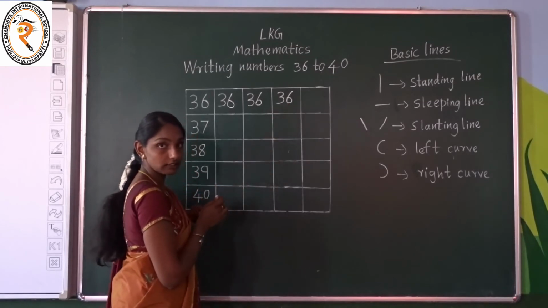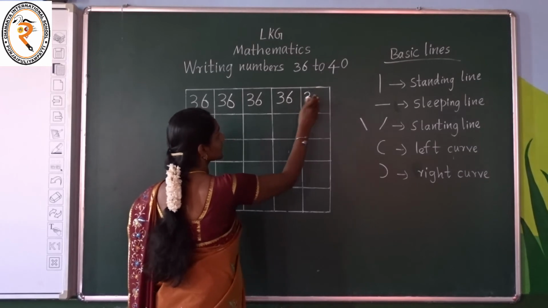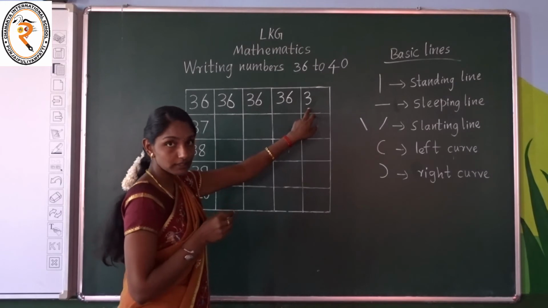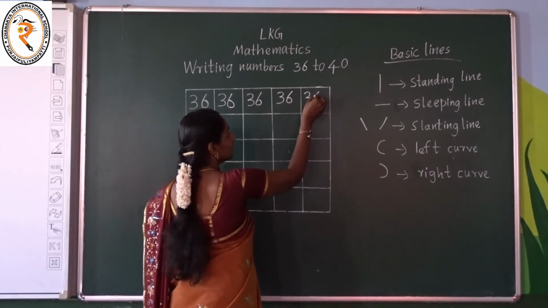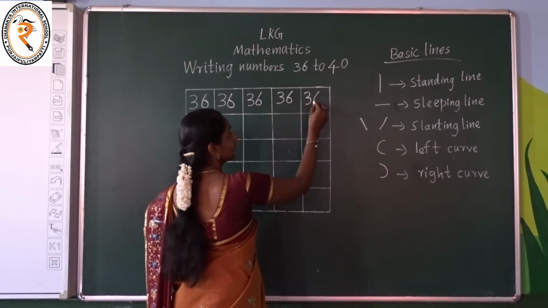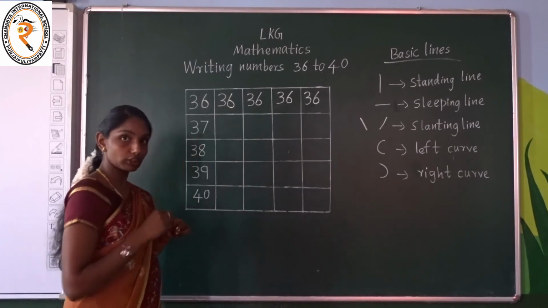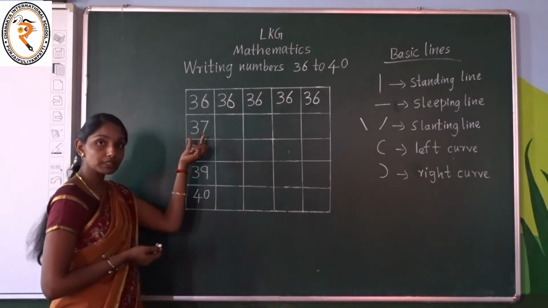Okay, children, is it clear? Yes, by regular practice, you can write all these numbers correctly. What is this? Number 3, two right curves. Number 6, left curve, slanting and one circle or right curve. Okay, children, is it clear? Very good. Shall we move to number 37?